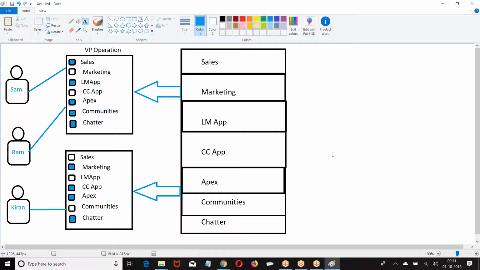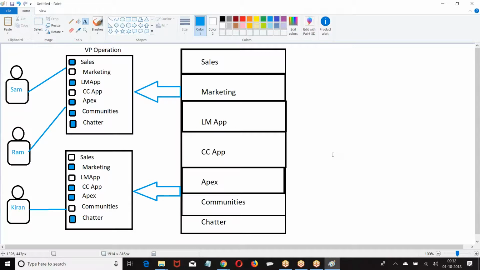Based on this license, we are getting a group of options. Out of those options, at this moment, what are the permissions you are giving? If you enable them, it becomes what? Profile. Based on license, you get the options. Out of those options, which I want this user to work is profile.